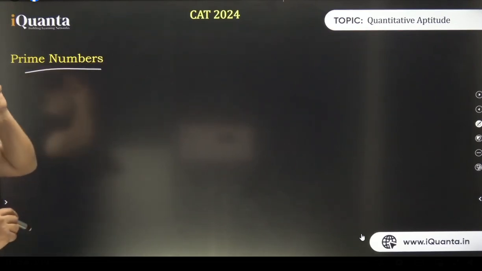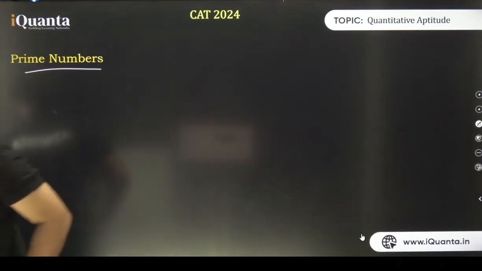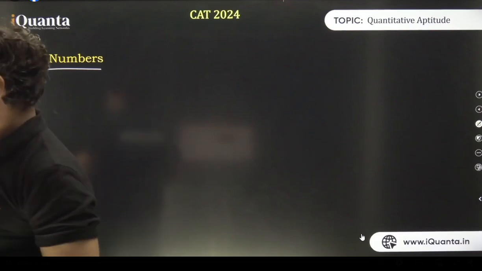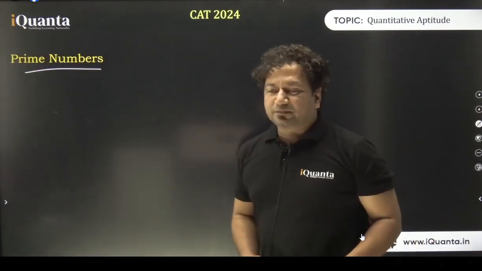Coming to prime numbers. What are prime numbers? Who will care to explain? Prime numbers को कौन define करेगा? Who is going to define prime numbers? Neha says prime numbers have only 2 factors. Only 2 factors, okay. Kanika says 2 distinct factors, divisible by 1 and the number itself. A lot of people think that a number which is divisible by 1 and itself is a prime number, right? A lot of you think that way, but I tell you what, that's a wrong definition.